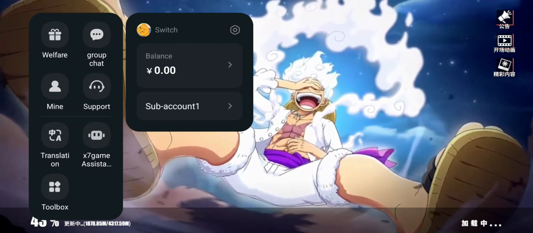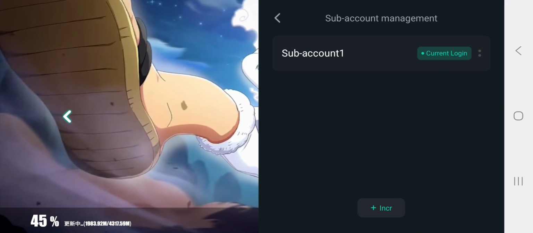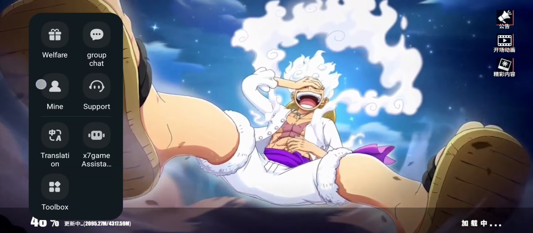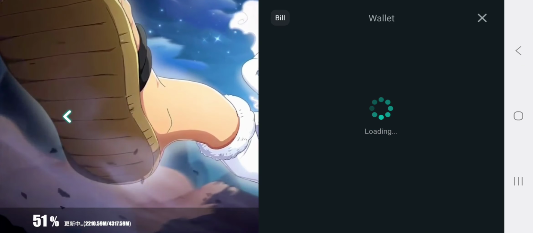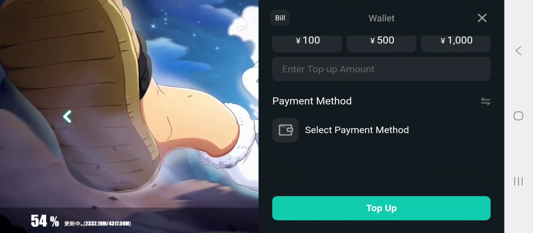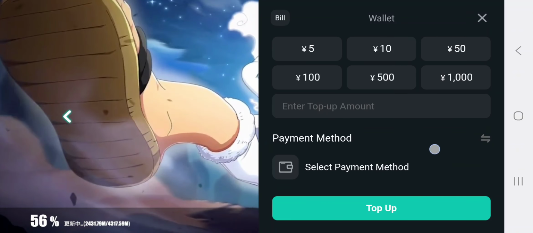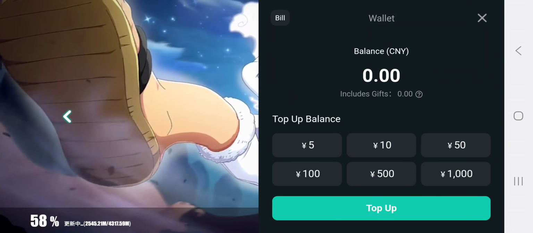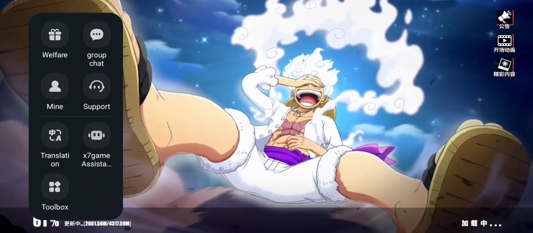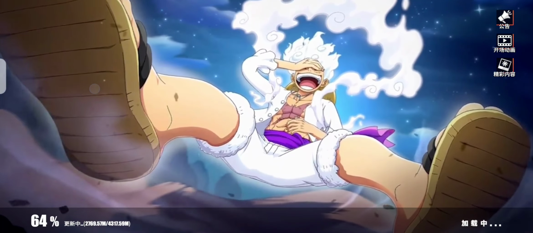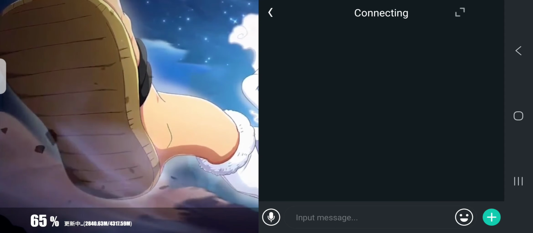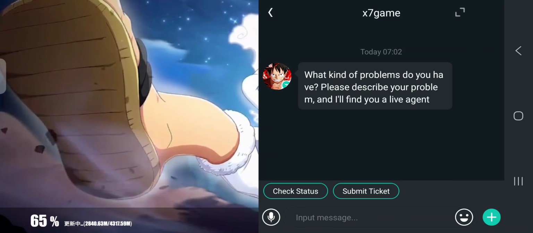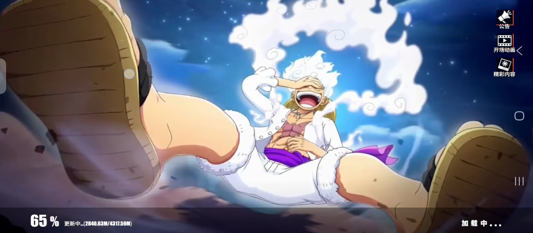Here we can see our profile, our balance and our account. Here we can choose a payment method and a top-up balance. Here we have a support button where we can check with a live agent if we have any problems.